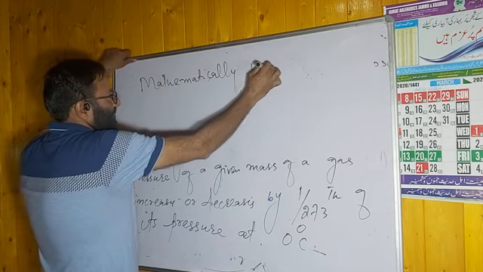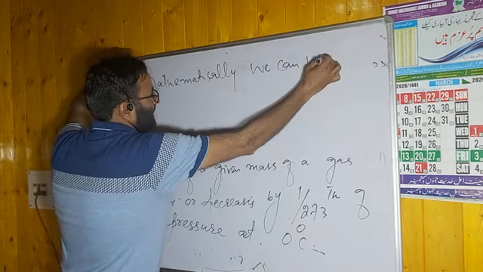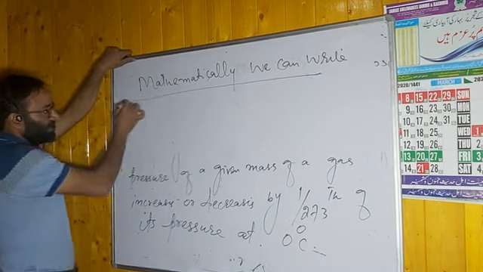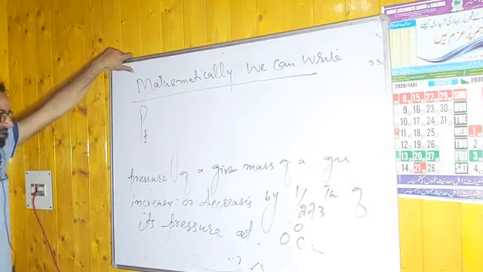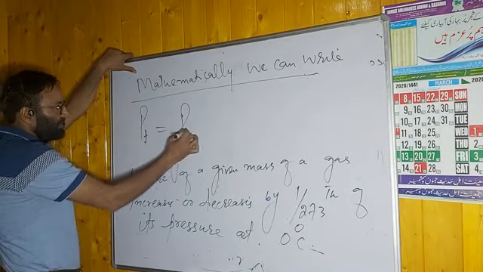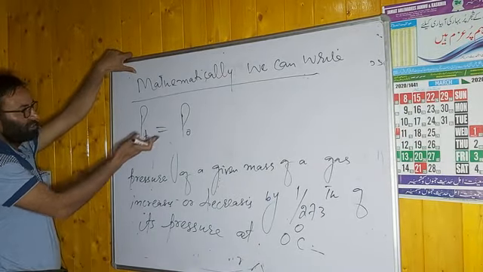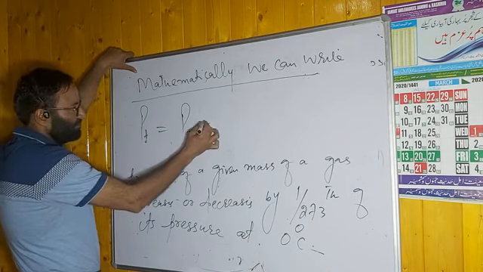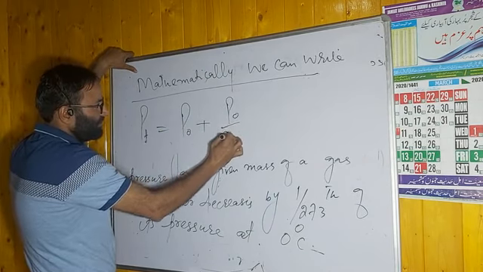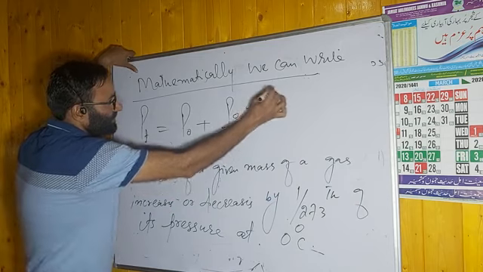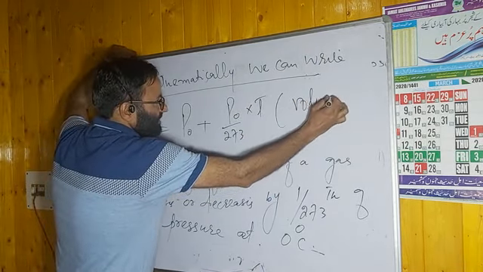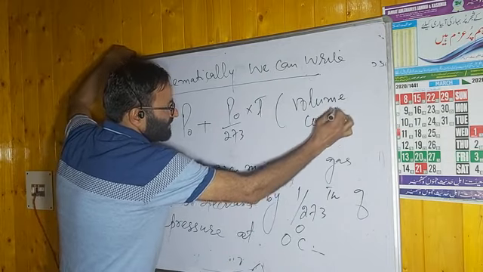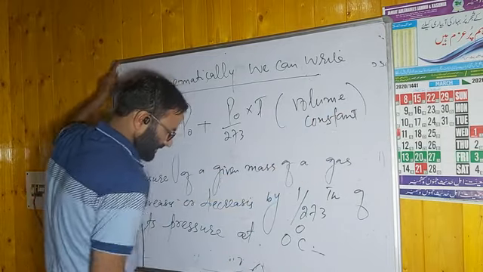We can write what you can write, dear students. You can write PT, pressure of a gas at any temperature in degree Celsius, is equal to P0. वहां पे VT is equal to V0, यहाँ पे PT is equal to P0 plus P0 by 273 into T. This is a simple relation. But you have to keep the volume constant. Volume is constant. ये आपको याद रखना है.